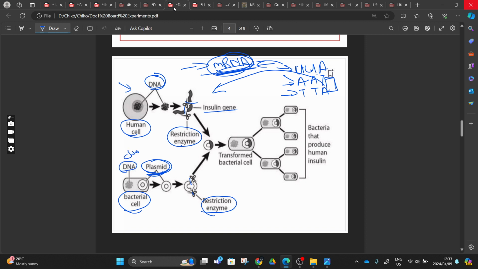You remove the bacterial cell, and you have the DNA here. This will be the chromosomal DNA, and this one will be plasmid DNA, a DNA double helix. Then we cut it here. After cutting, we recombine it with this insulin gene, and then we have a recombinant DNA, meaning the DNA has recombined. Then we transfer that to the bacterial cell, which has those two genes, and then this bacteria will divide.